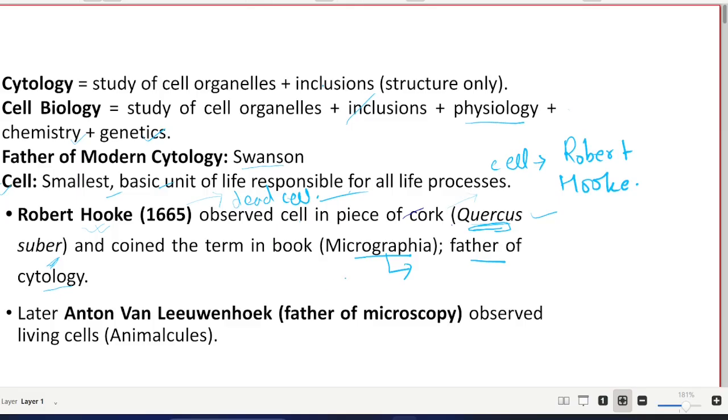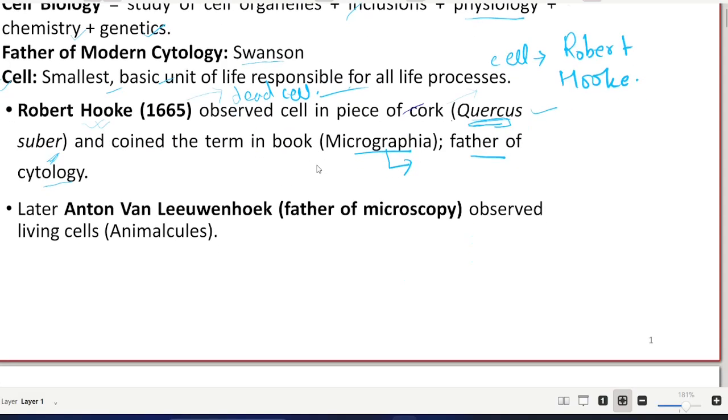Later, there was a scientist named Anton van Leeuwenhoek, who is now regarded as the father of microscopy, as he was the first to develop the simple microscope. He was very fond of observing things in his surroundings, such as rainwater or pond water, under the microscope.